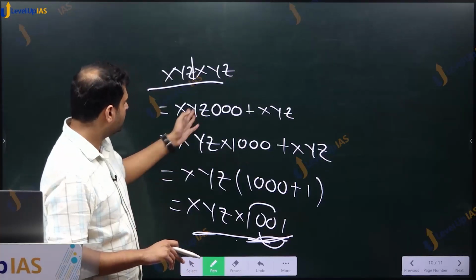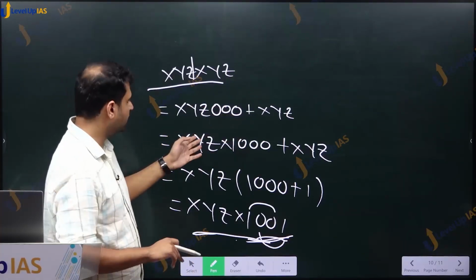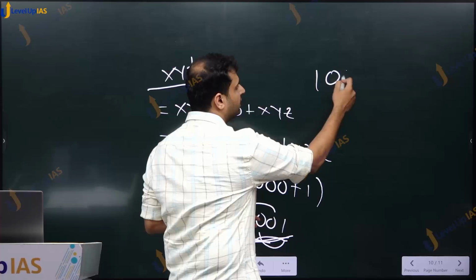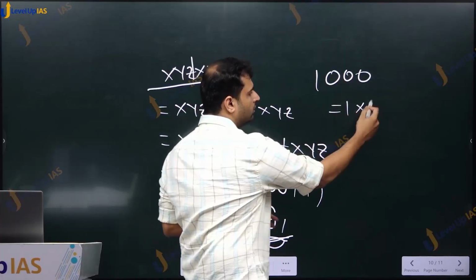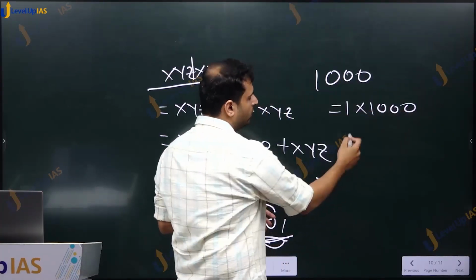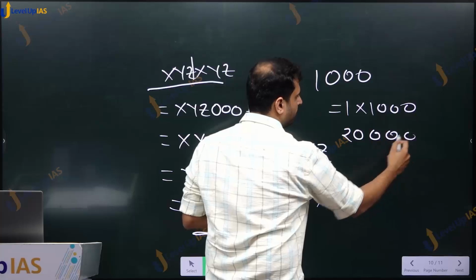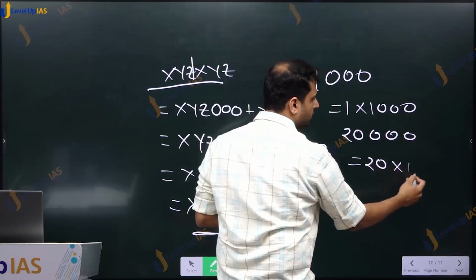Here, xyz000 is nothing but xyz into 1000. So what is 1000? 1 into 1000. What is 20,000? 20 into 1000.